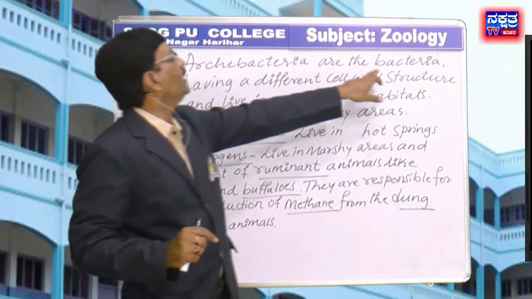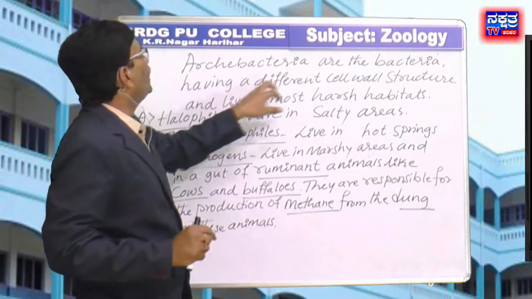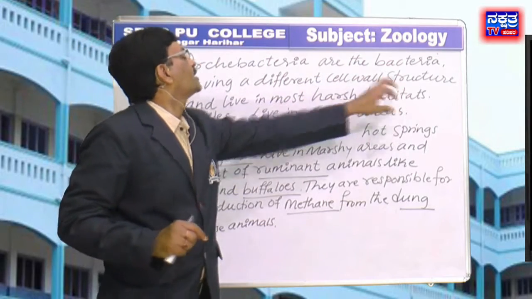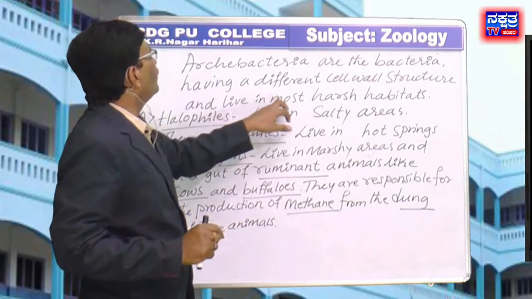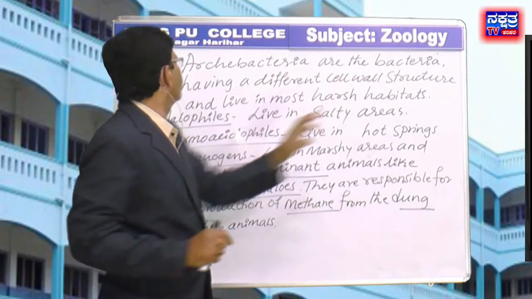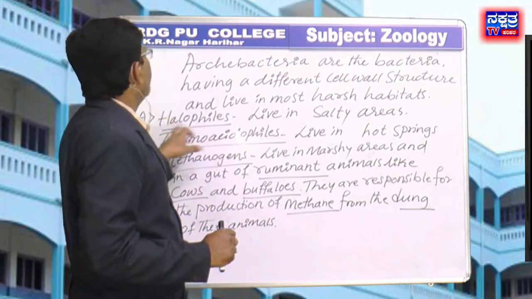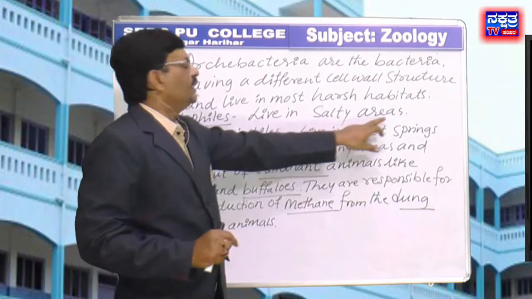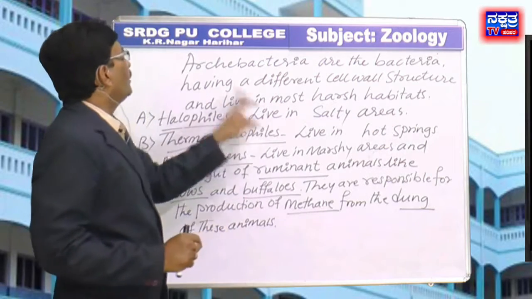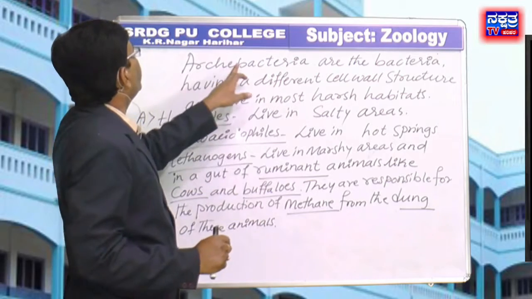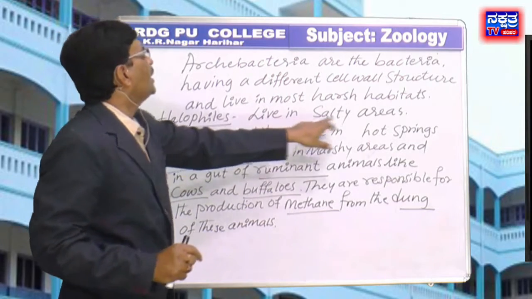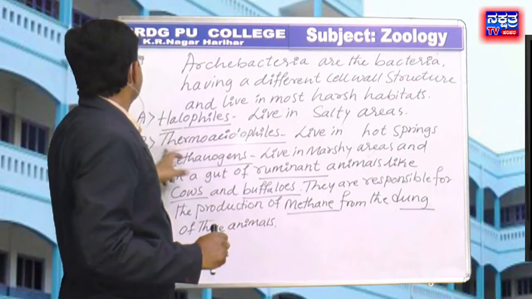Archaebacteria are the bacteria having a different cell wall structure and live in most harsh habitats. Halophiles are archaebacteria and live in salty areas. Those archaebacteria which live in salty areas are called halophiles.